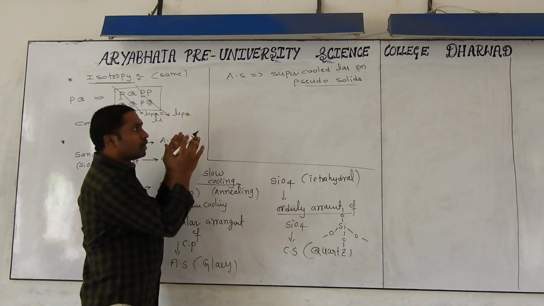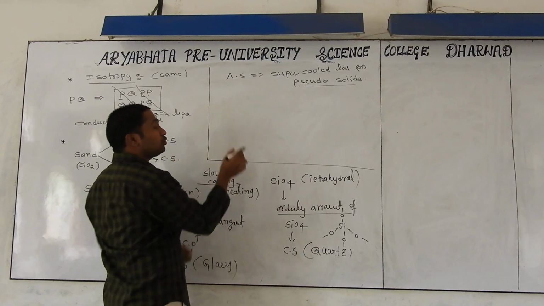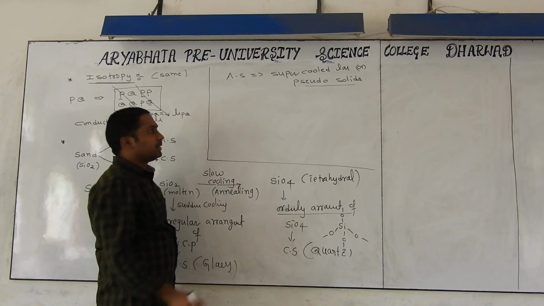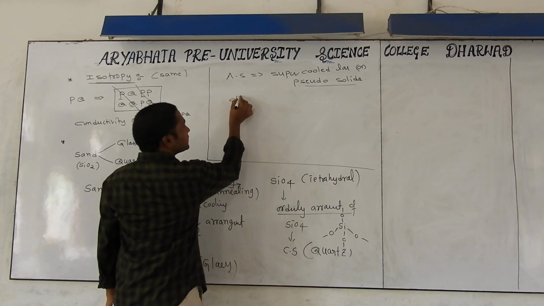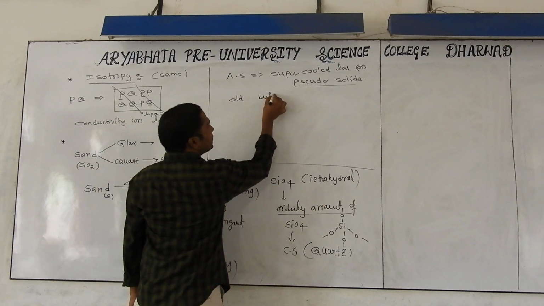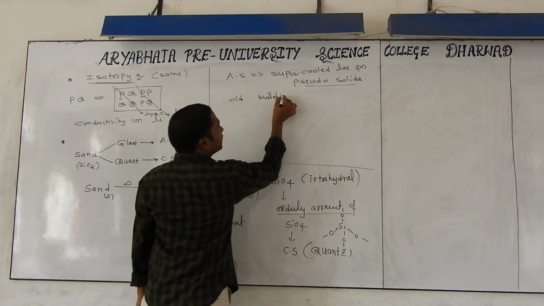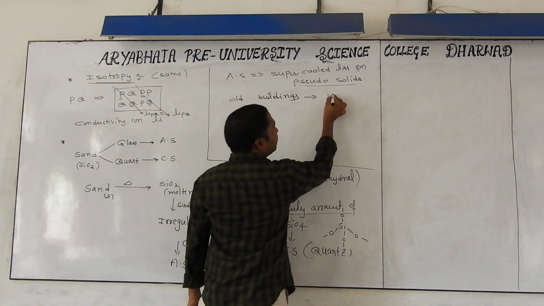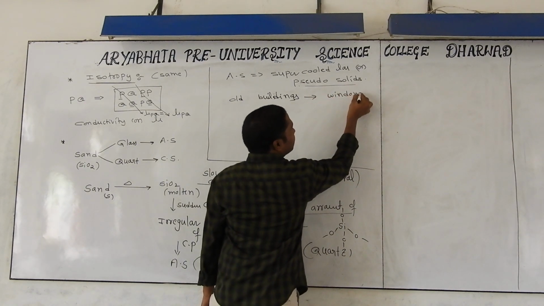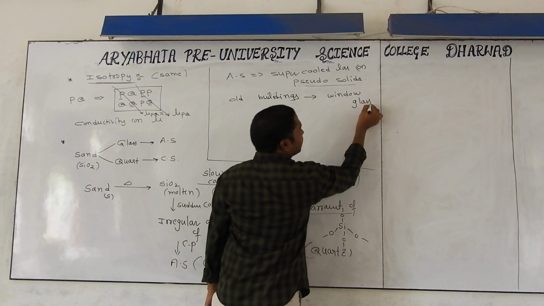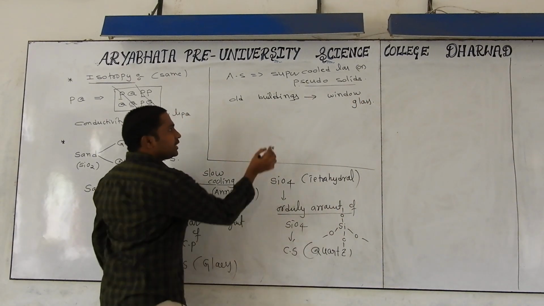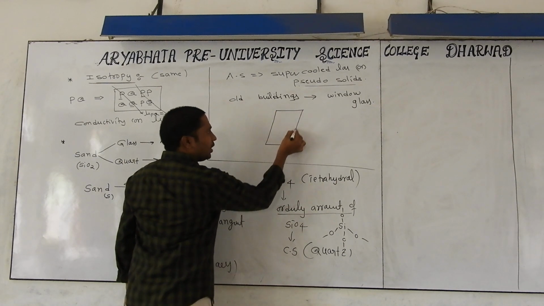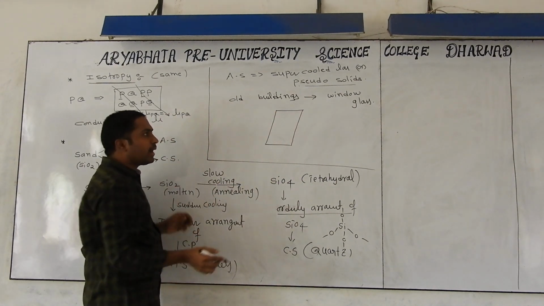If you want to understand this concept, we have to observe buildings that are 100 years old. In those old buildings, if you look at the window glass, you can check it. Initially, the glass has a uniform thickness. But after so many years, what happens?